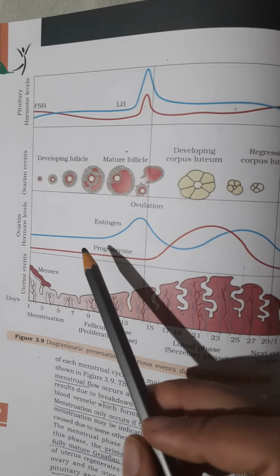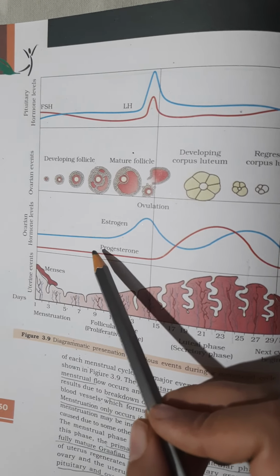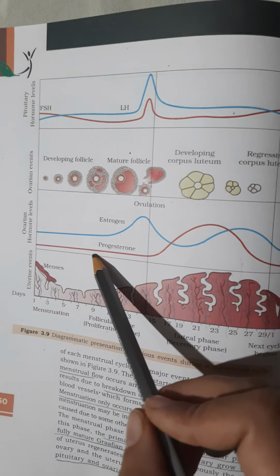Next is ovarian hormone levels, how the hormone levels of the ovary vary. We can see that during ovulation, the level of estrogen increases, that is during day 12 to 14. This is the period of ovulation, this line which is marked. So the estrogen level will help in the process of ovulation. That is why it is more. Then we can see that during the formation of corpus luteum also, estrogen is at a peak.